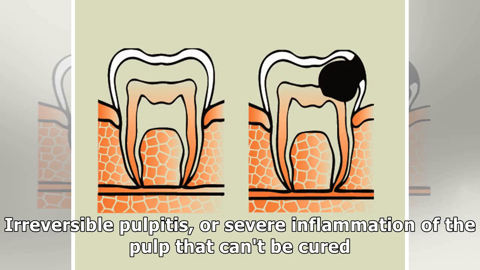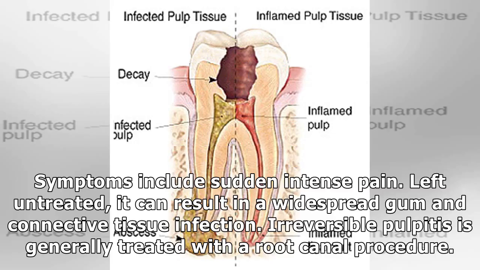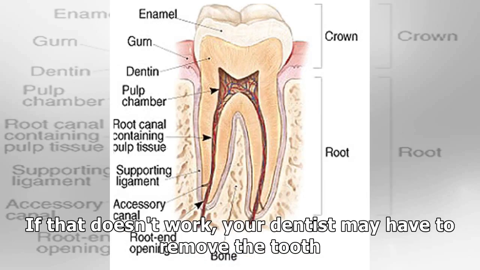Irreversible pulpitis, or severe inflammation of the pulp that can't be cured. Symptoms include sudden intense pain. Left untreated, it can result in a widespread gum and connective tissue infection. Irreversible pulpitis is generally treated with a root canal procedure. If that doesn't work, your dentist may have to remove the tooth.